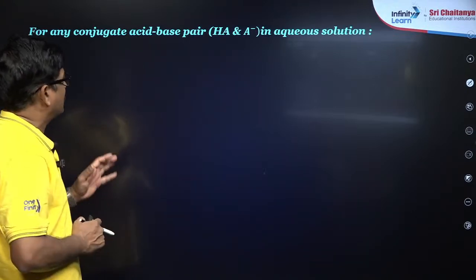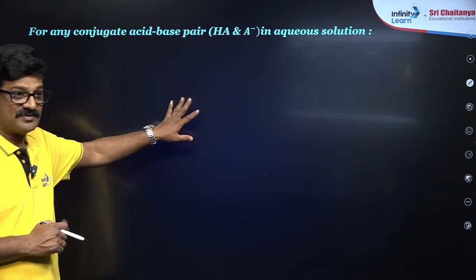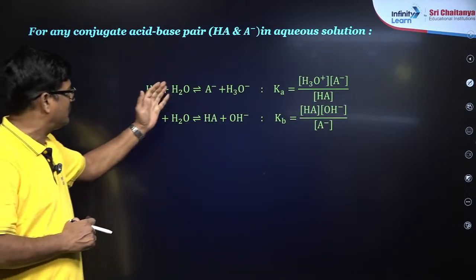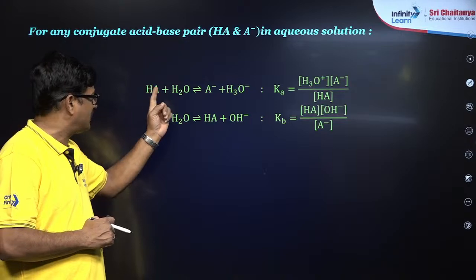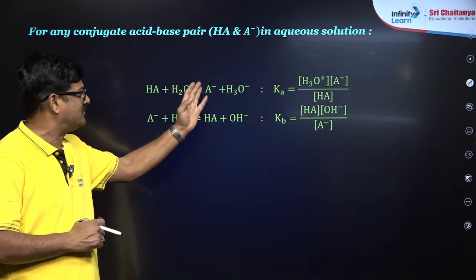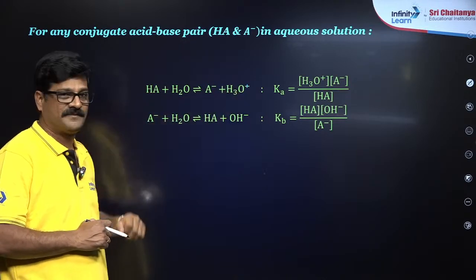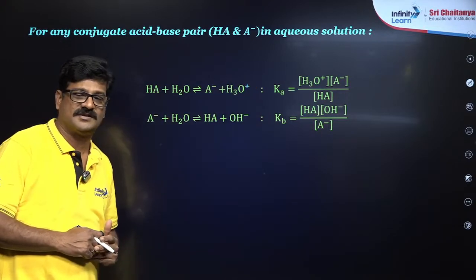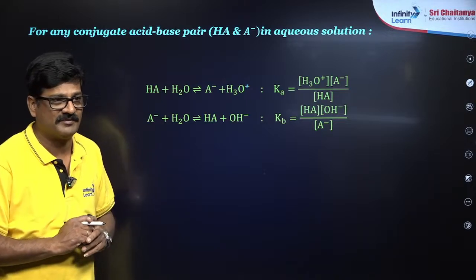For any conjugate acid base pair in the aqueous solution, उसमें क्या हालत है? Here HA is a weak acid. It is ionized to give A minus and H3O plus, and this gives rise to Ka, the acid dissociation constant. Apply basic chemical equilibrium laws.